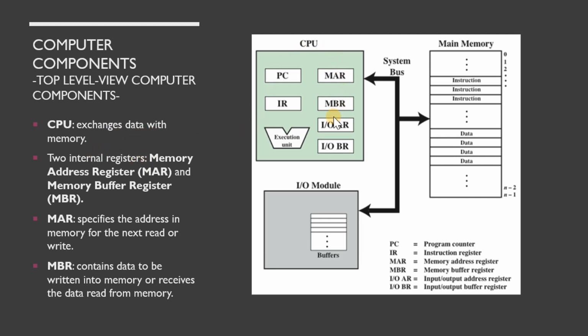In the CPU, it has two internal registers, which are the memory address register or MAR and the memory buffer register or MBR. So what do MAR and MBR mean? MAR specifies the address in memory for the next read or write. MBR contains data to be written into memory or receives the data read from memory.